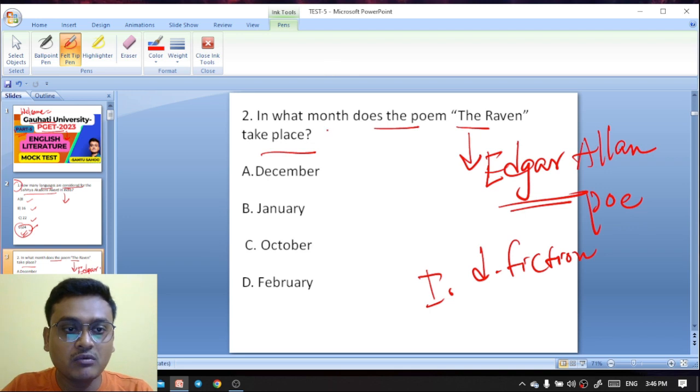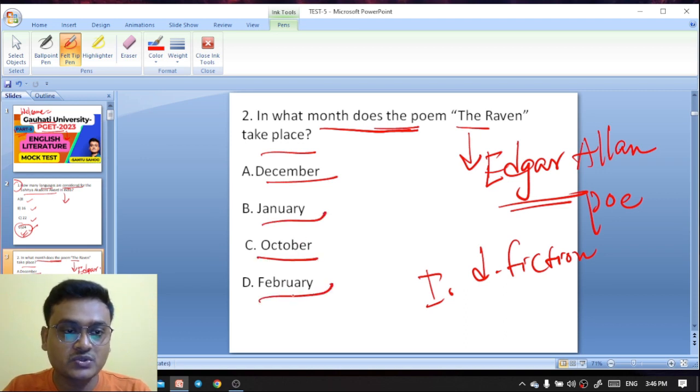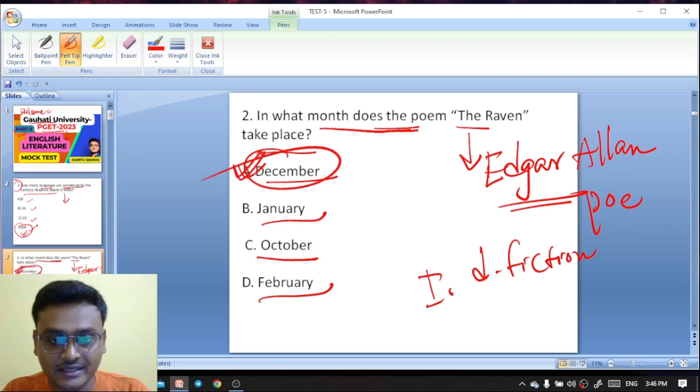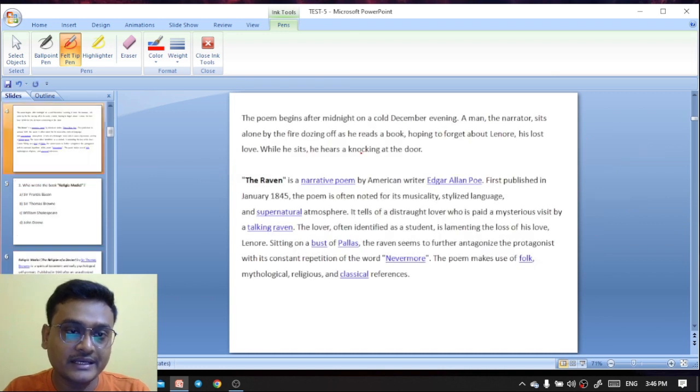So your question is, in what month does the poem The Raven take place? December, January, then you have October, February. So here the right option is actually the month of December. Edgar Allan Poe is famously known for his works like The Purloined Letter, The Murder in the Rue Morgue, The Pit and the Pendulum. These are famous short stories. Here The Raven is another important work by Edgar Allan Poe.